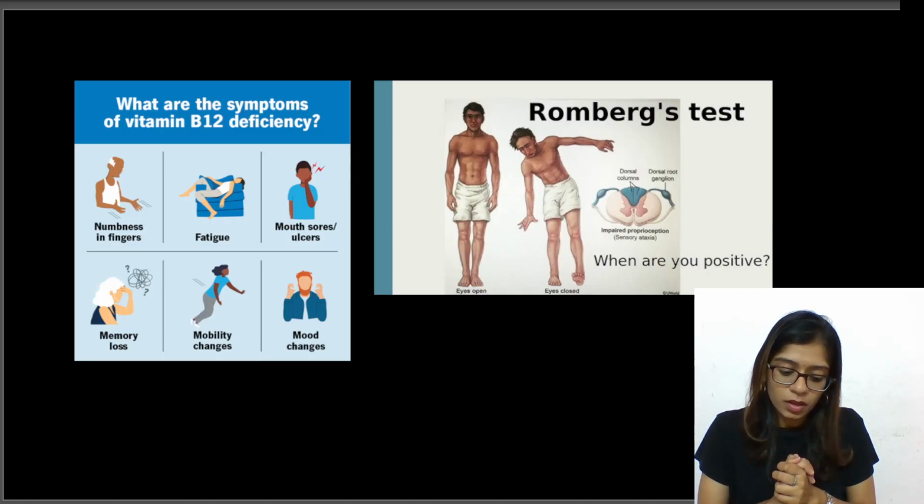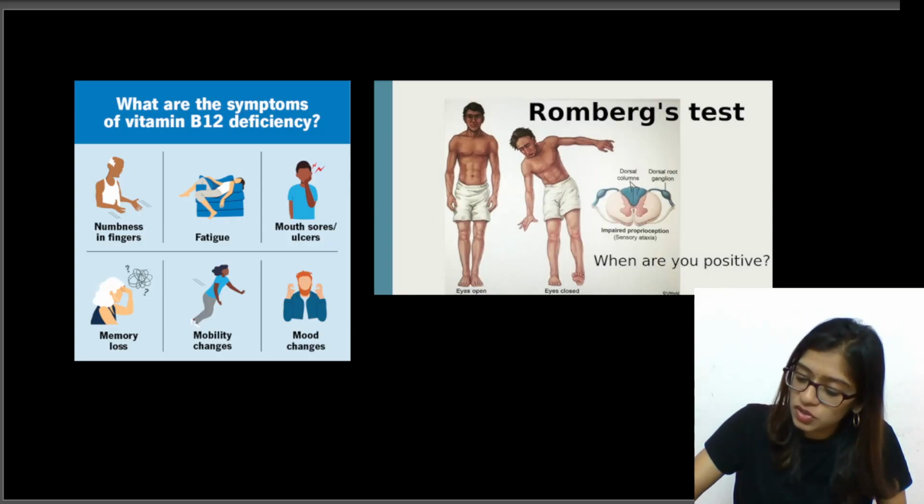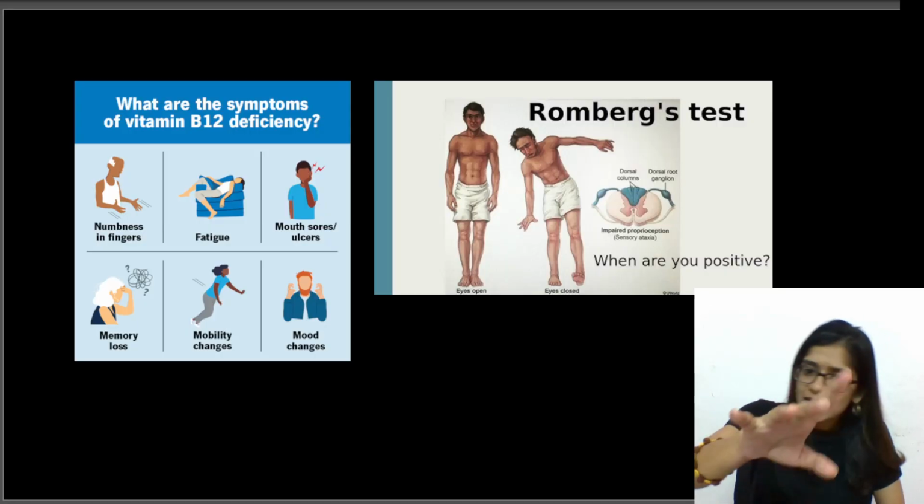Okay. So now we'll come back to the question. Now we have a patient with vitamin B12 deficiency, and they say that homocysteine is increased.